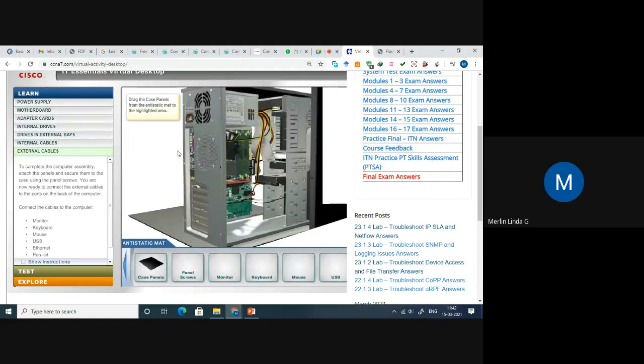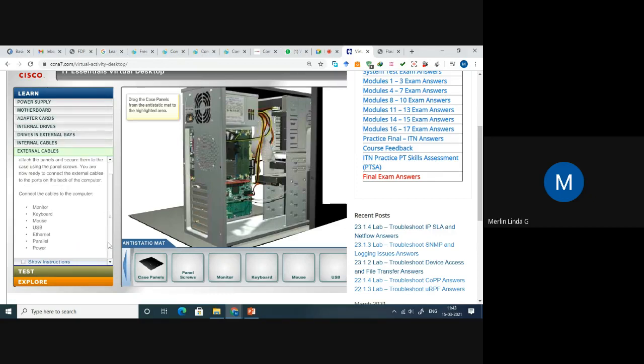So if you want to learn anything about the CPU functionalities, you can click the material. We can click the link, and the detailed description about the power supply, motherboard, adapter card, internal drives, external base, internal cables, external cables are present with an explanation. You can learn it, right?